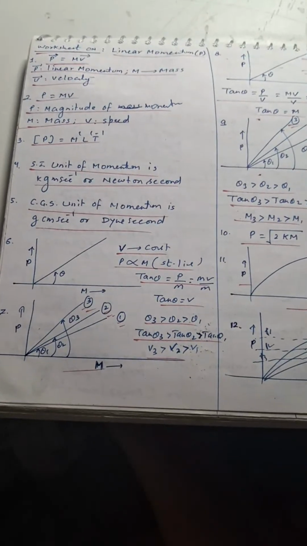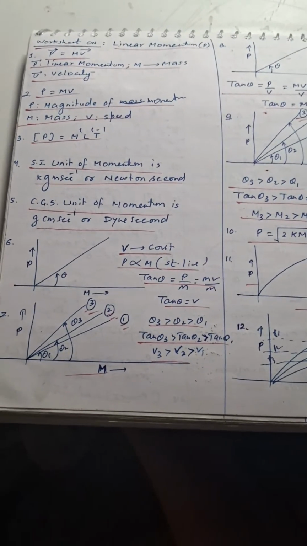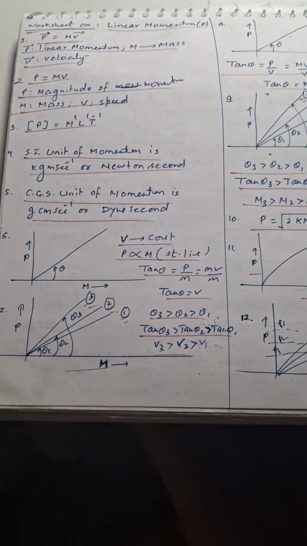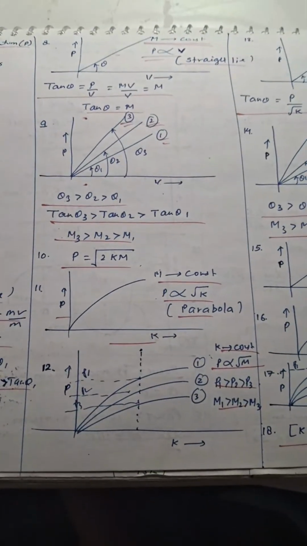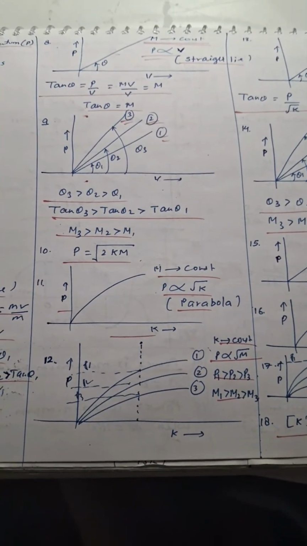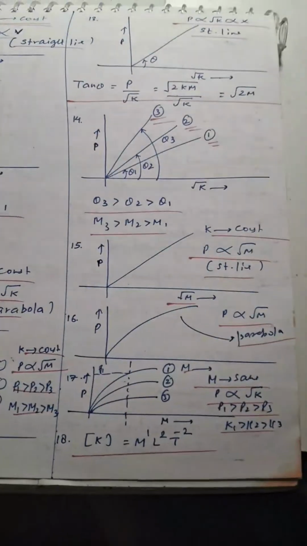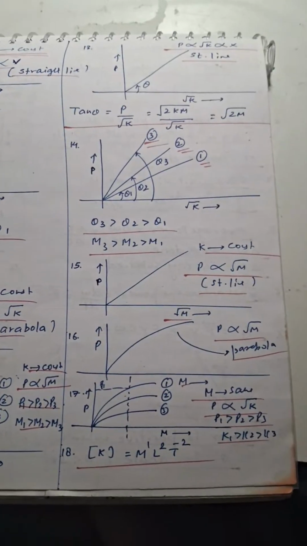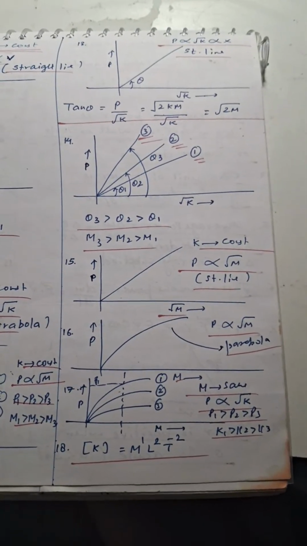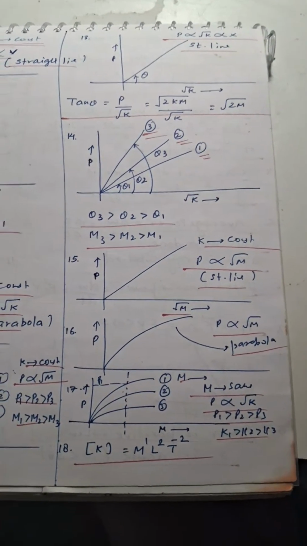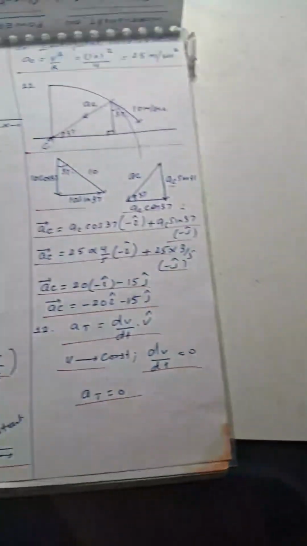Then is a graph based on linear momentum, SI unit, CGS unit, graphical based questions, analysis of questions. Again graph based questions, P-K graph, analysis of the P-K graph. Then we have different P versus root K graph, calculation of various problems, analytical problems based on them.